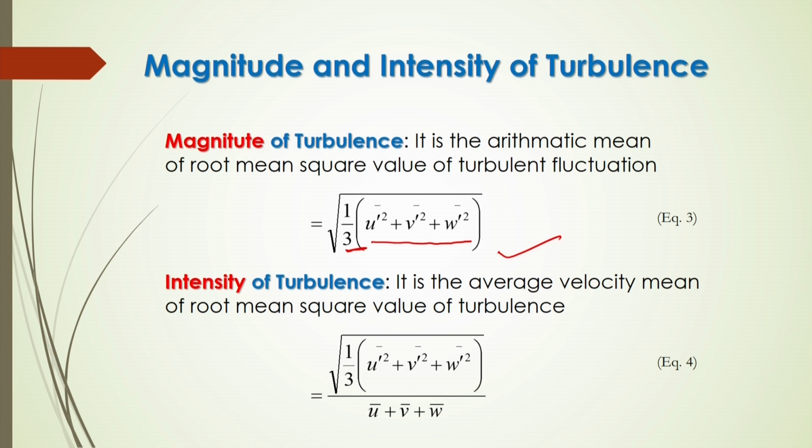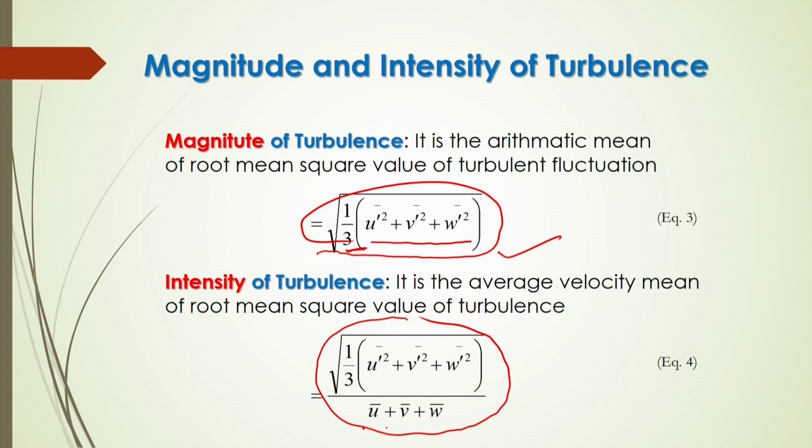And what should be the intensity of the turbulence? It is the root mean square value of the turbulence, that is the magnitude of the turbulence, taken relative to the average velocity based on the summation of the average velocity in the x, y and z directions. So, by equation number 4 you will be able to calculate the intensity of the turbulence. If you know the velocity components in the x, y and z directions and the average velocity, then it is easy to calculate the intensity of the turbulence and also the magnitude of the turbulence.